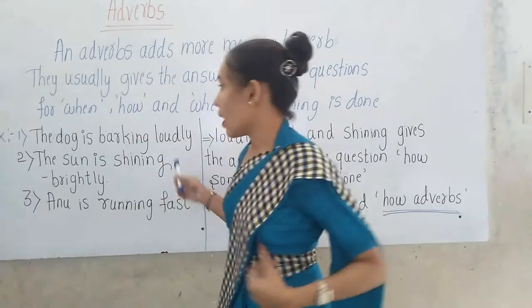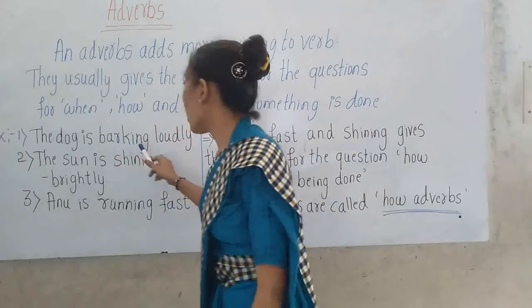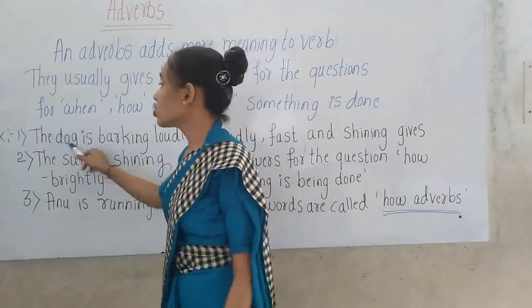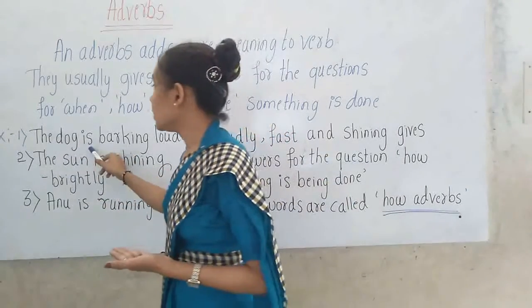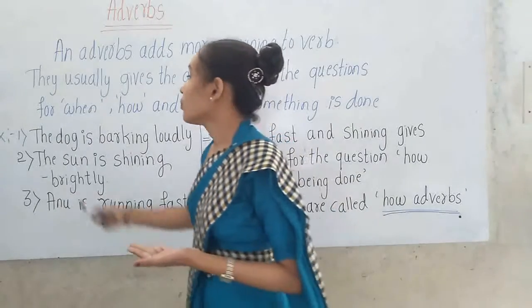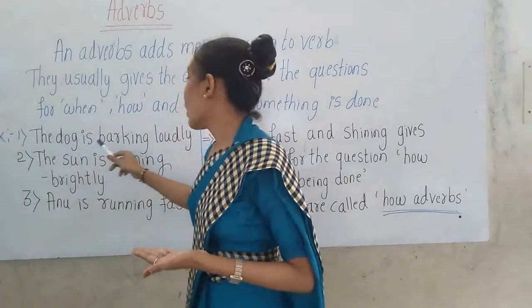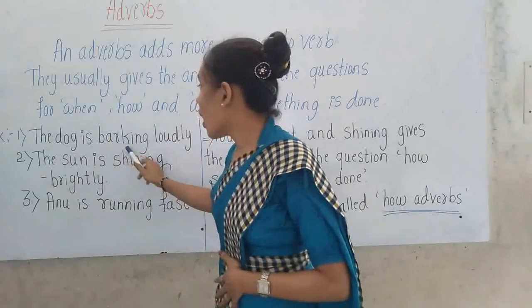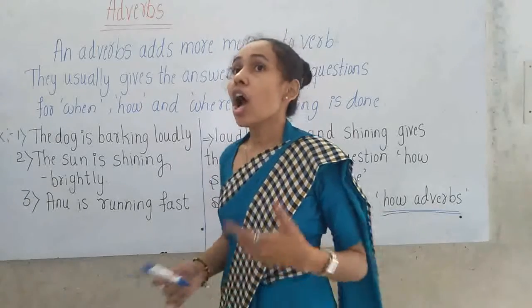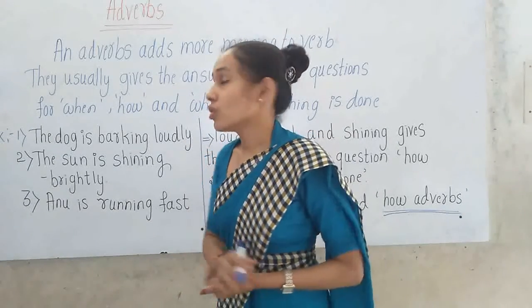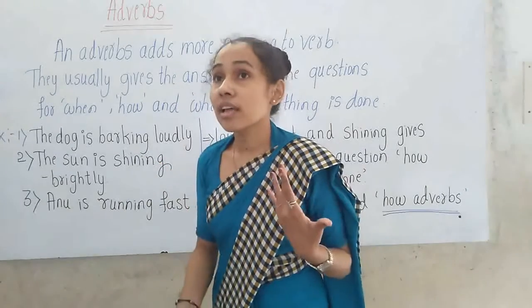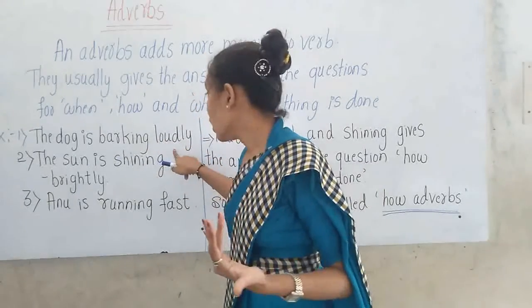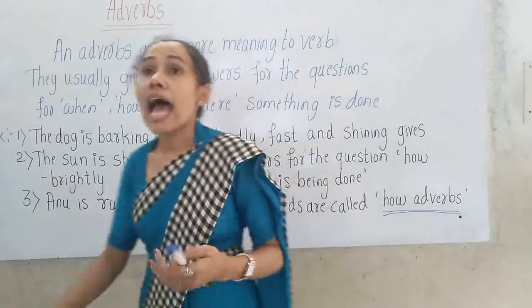Okay children, for example, the dog is barking loudly. Look at the sentence children, what it says. The dog is barking loudly. How is the dog barking? So the question arises here, how is the dog barking? Loudly, the dog is barking loudly. So loudly is the adverb.